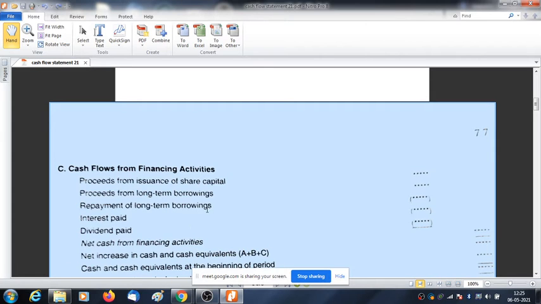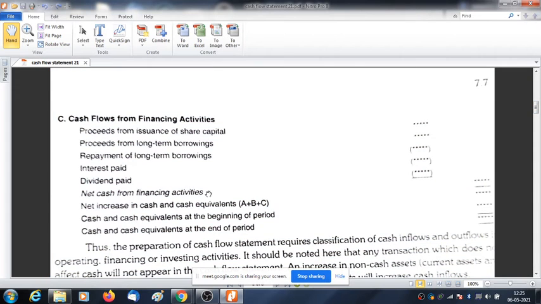Next comes net increase in cash and cash equivalent. So we have A, B, C. What is A? Cash flow from operating activity. What is B? Cash flow from investment activity. And what is C? Cash flow from financing activity. We are making the summation of these three, and we are getting net increase in cash and cash equivalent. It can increase or it can decrease depending on the situation.